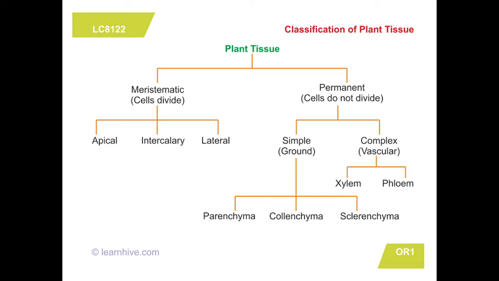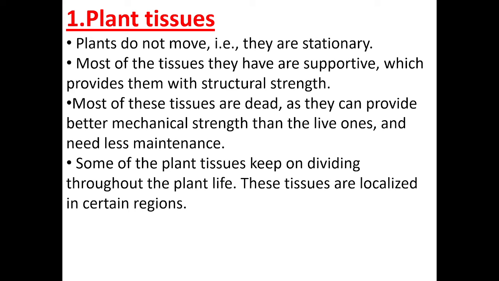So many tissues we have learned, that's why we are taking the revision session. Listen to the notes and concepts carefully, and then you will remember them easily. Now, plant tissues. As we know, plants cannot move, correct? They are stationary, so they need support and mechanical strength. That is provided by the plant tissues. Most of the plant tissues are made up of dead cells, that's why they can provide better mechanical strength. Clear?